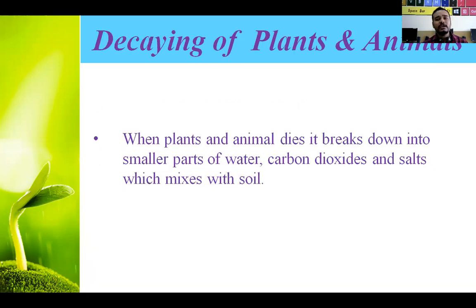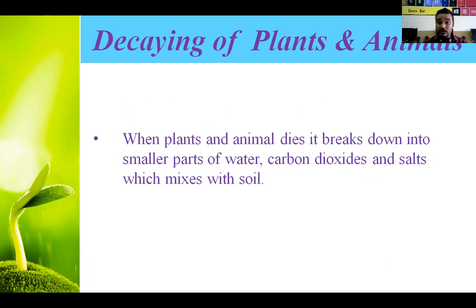So again the question will come to your mind, what is decaying of plants and animals? What does decaying of plants and animals mean? When plants and animals die, their body starts breaking down into smaller parts, and it mixes with the soil. And not only does it mix, it produces carbon dioxide, also some salts, and a little bit of water also, and it starts mixing with the soil. That is nothing but the decaying of plants and animals.